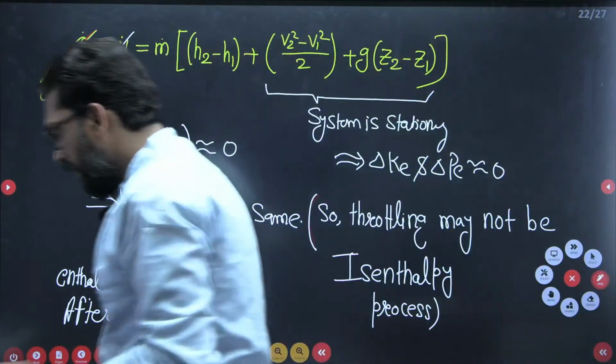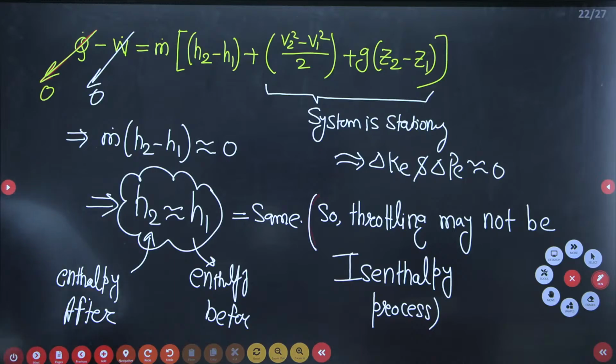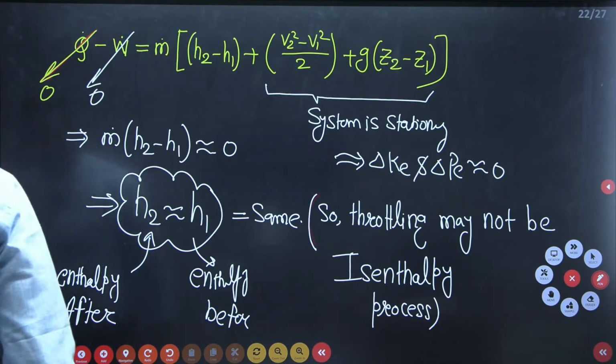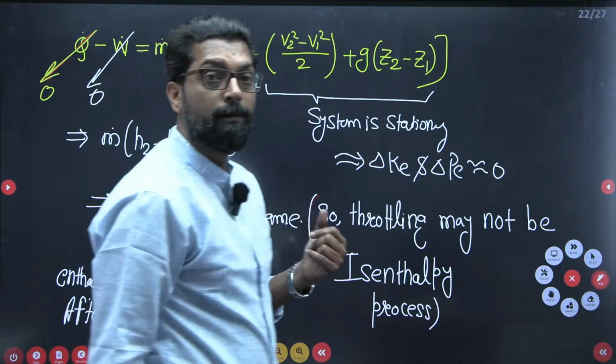Okay. So, yes, it is right: enthalpy before throttling is the same as the enthalpy after throttling, but that doesn't mean that enthalpy remains constant throughout the process 1 to 2.